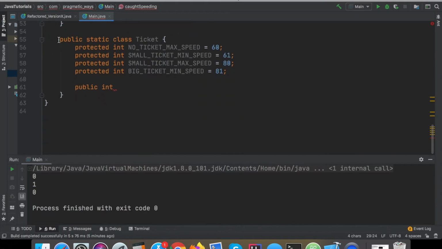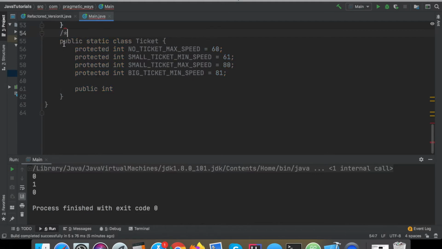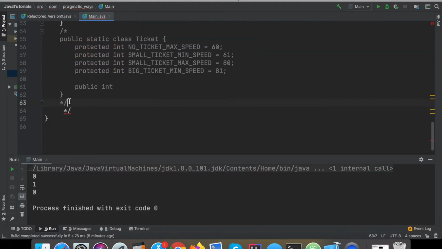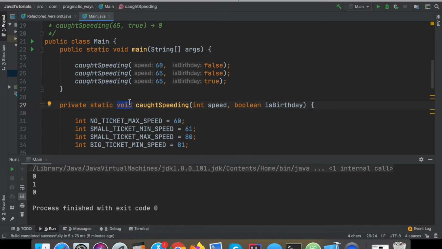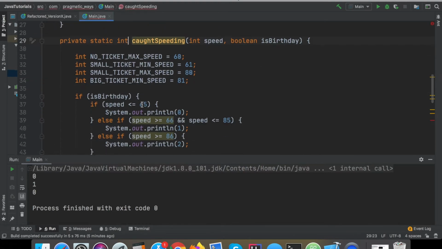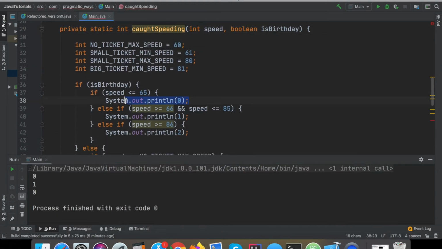Before I even do any of this, I'm going to go ahead and comment out all of this right now. Sorry, not copy. Oops, okay. There we go. And now I'm going to make this whole function return an int instead, because that's realistically what it should be doing.